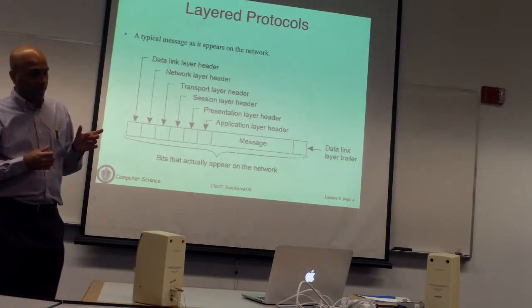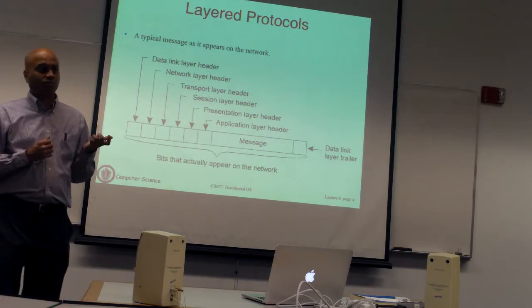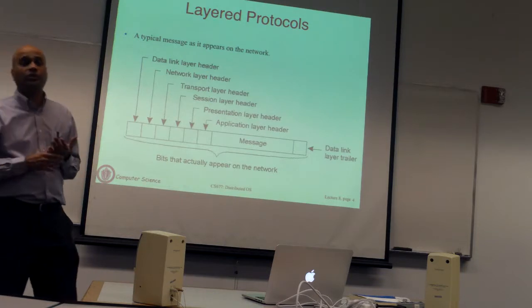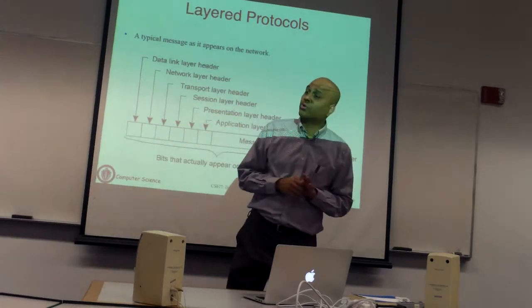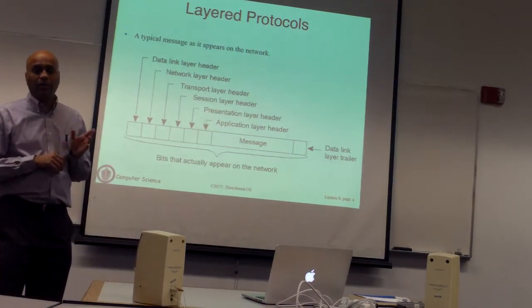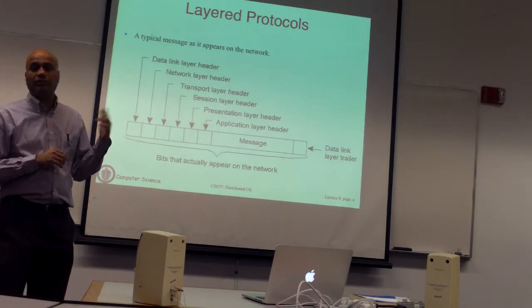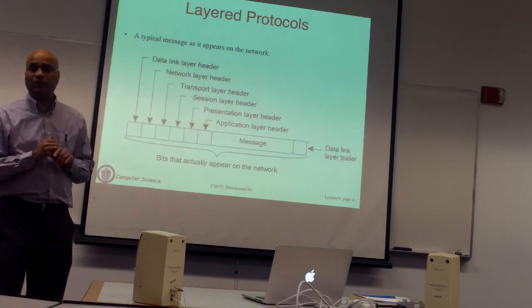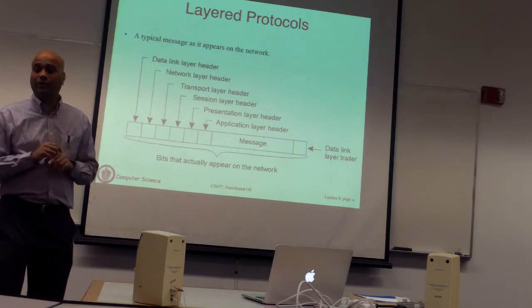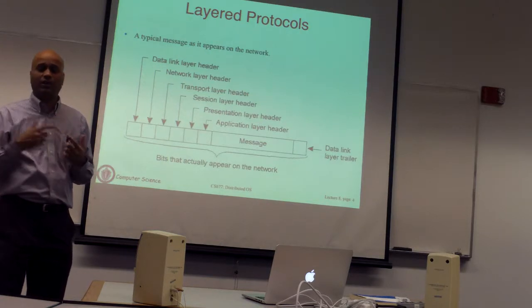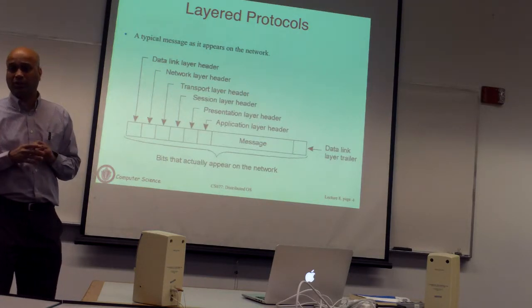HTTP was designed initially as a request response protocol, where the web browser sends a request and you get a reply back from the server. The first version of HTTP, which is 1.0, was a stateless protocol, which essentially meant that the server didn't have to keep track of the state. HTTP 1.1 has something called a persistent connection, where after you send the first request, you do not tear down the TCP connection, you keep it alive to send subsequent packets. Now that has made HTTP stateful, because now you have a persistent connection. So the server knows there's a client connection live. Okay, so that's a way to think about it.